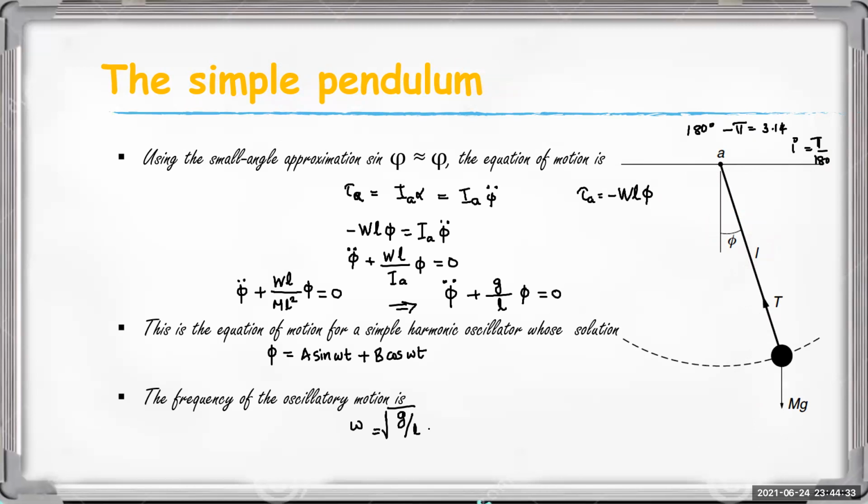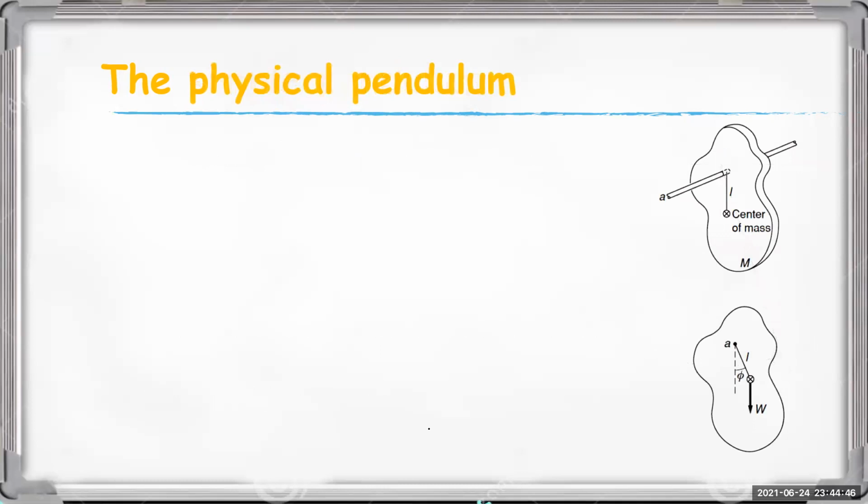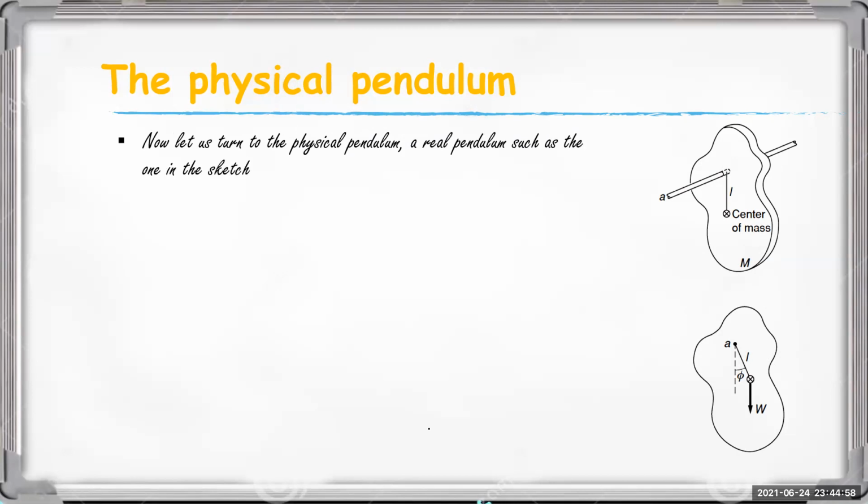So we move to the physical pendulum, the general case. Now we take the case of physical pendulum, a real pendulum such as one given in the diagram.